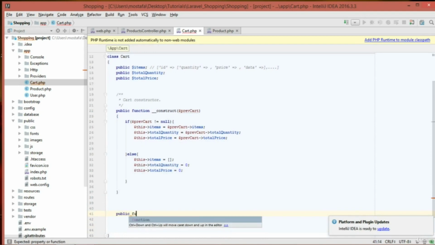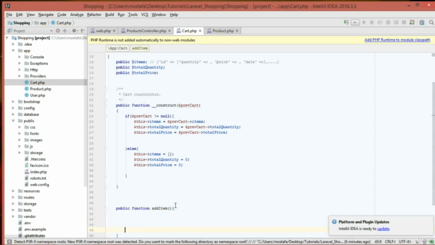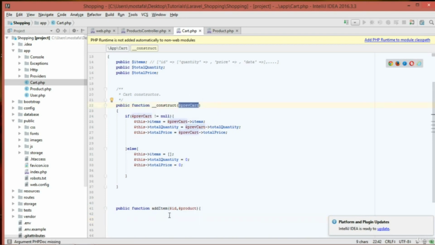Public and then function, and you can name it anything. I'm going to name it add item, and it's going to take two parameters. The first one is the ID of the product, and the second one is the product itself. Inside it, what we need to do is check if the product is already inside the previous cart or not.